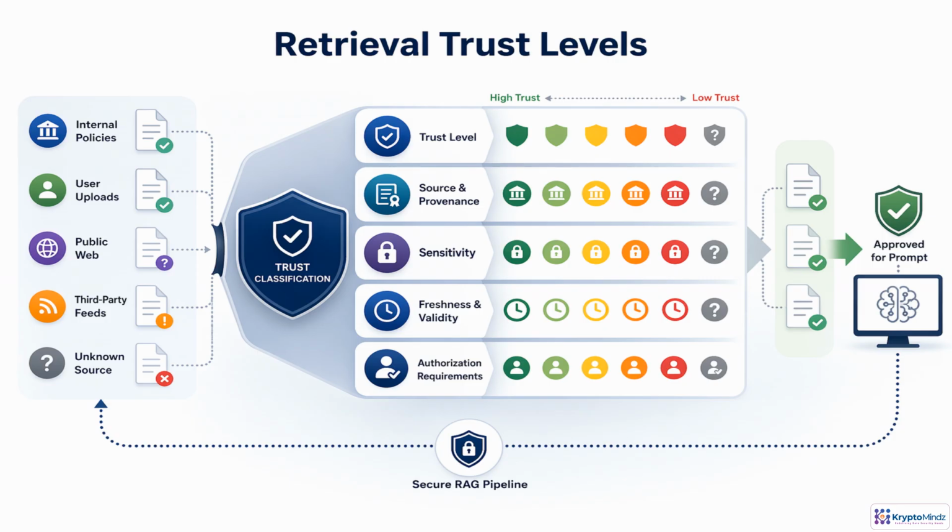In a secure RAG pipeline, retrieval is not just about relevance. Each candidate document needs a trust classification before it reaches the prompt. An approved internal policy may be high trust, current, and broadly usable. A customer contract may be authoritative, but confidential and limited to specific users. A public forum post may be fresh, but weak provenance limits how much it should influence the answer. The key is to combine source, sensitivity, freshness, and authorization into one decision. Can this content be used, and under what constraints?